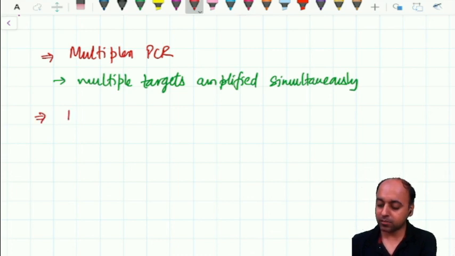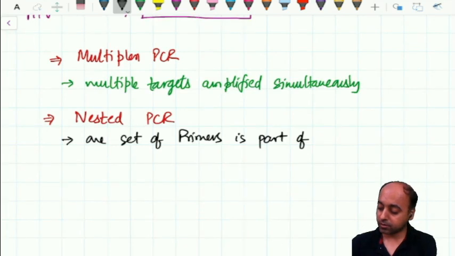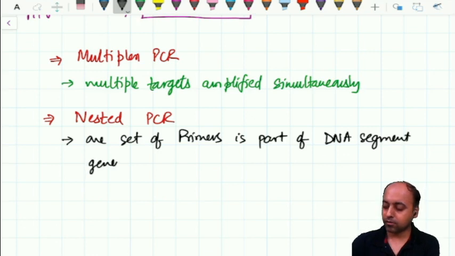Then we have something called nested PCR. In nested PCR, one set of primers is part of the DNA segment generated by another set.